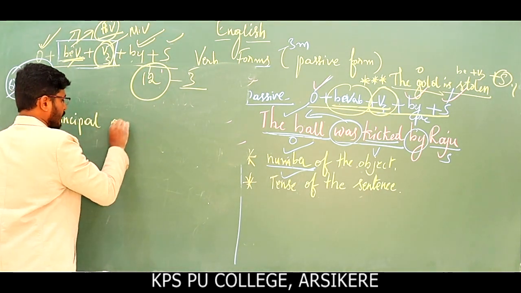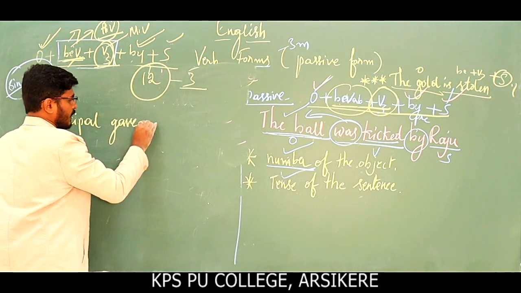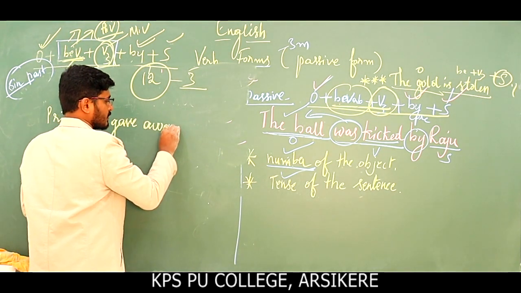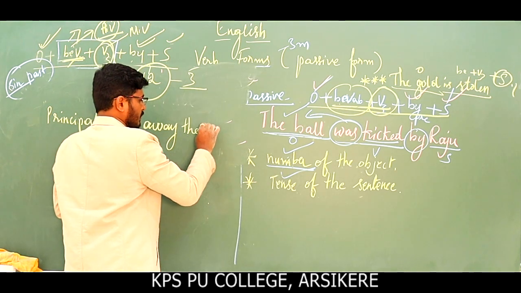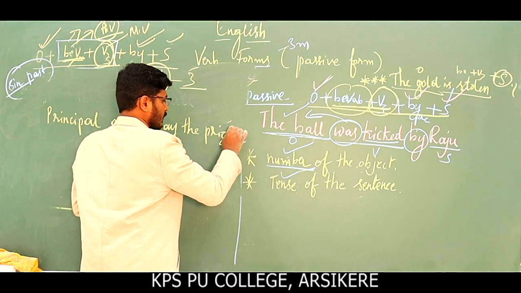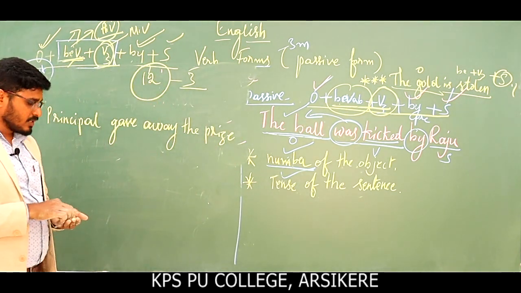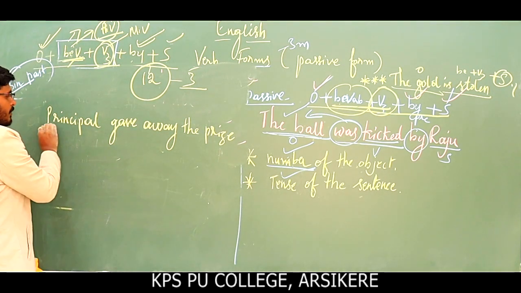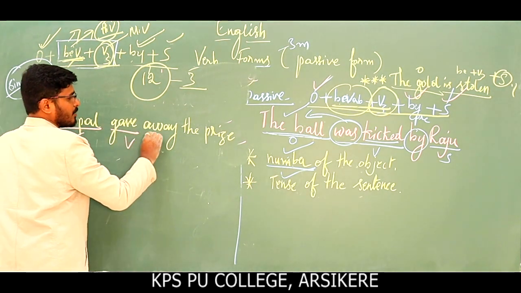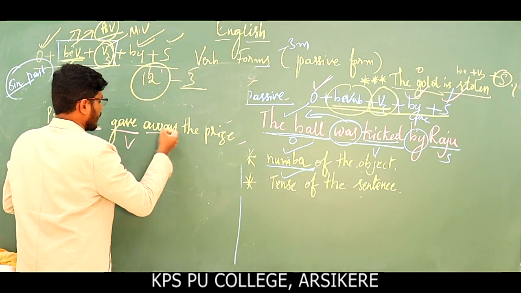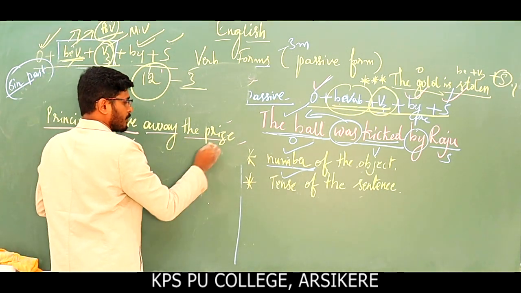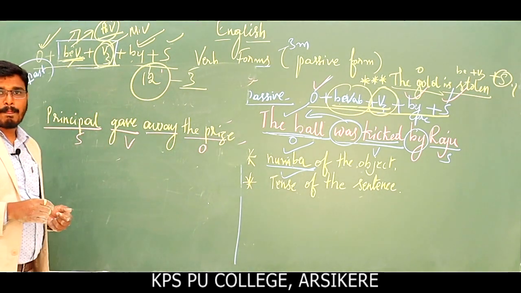Principal gave away the prize. Here, principal is the subject, gave is the verb, away is an adverb, and prize is the object. Okay.